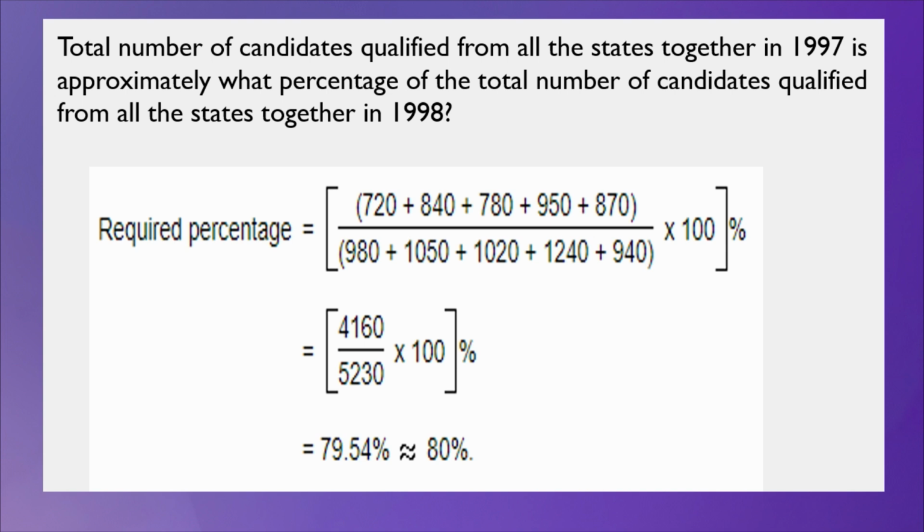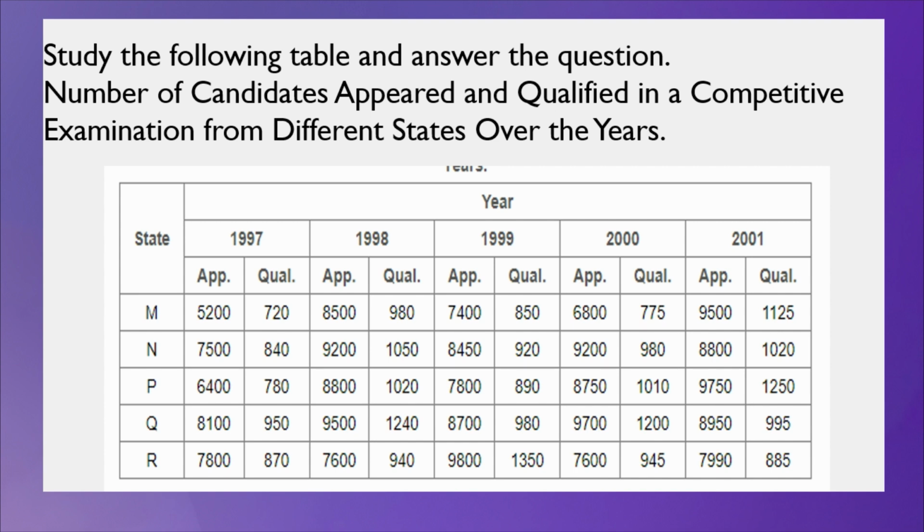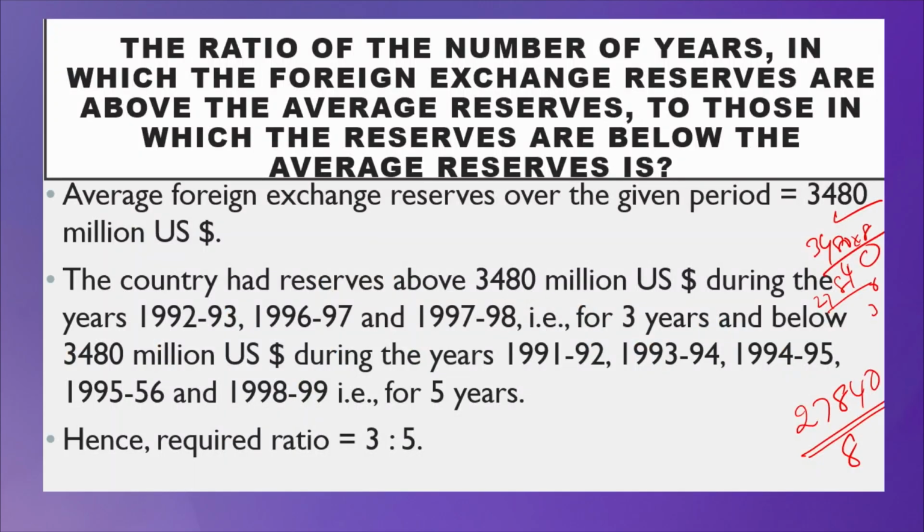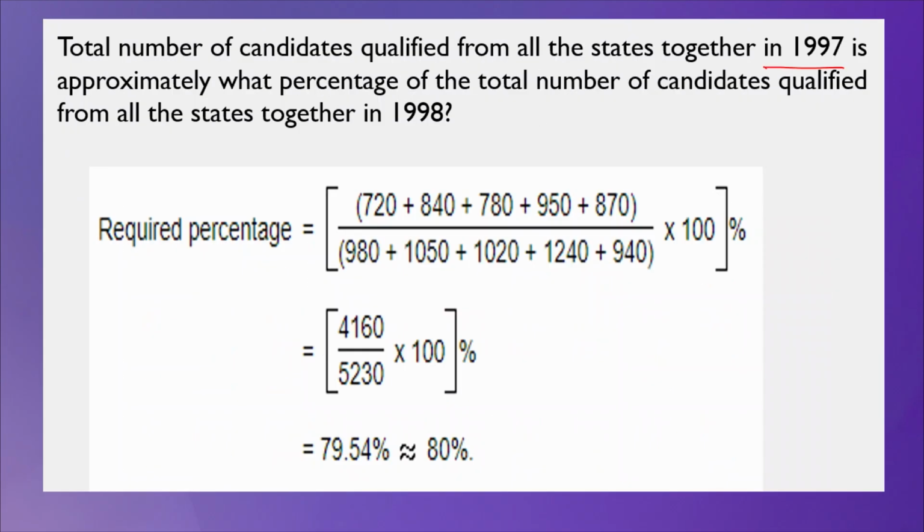So, in 1997, you have to add all the values, that is 720 plus 840 plus 780 plus 950 plus 870. Clear? Okay. And what is the next one?